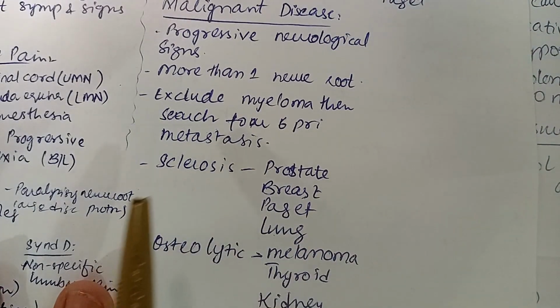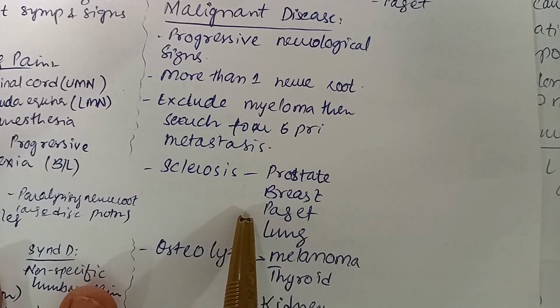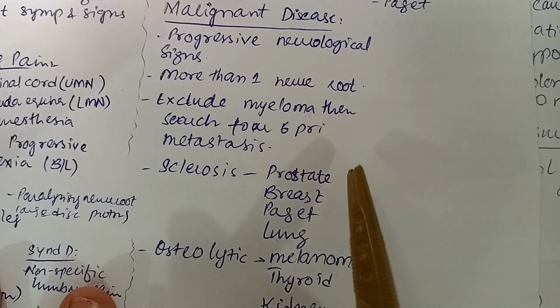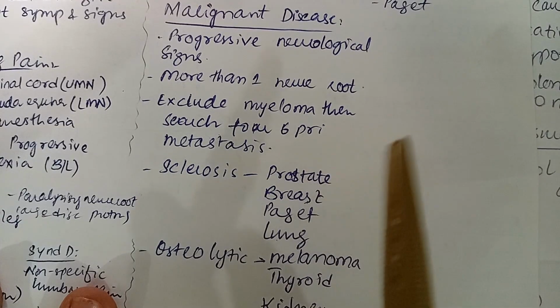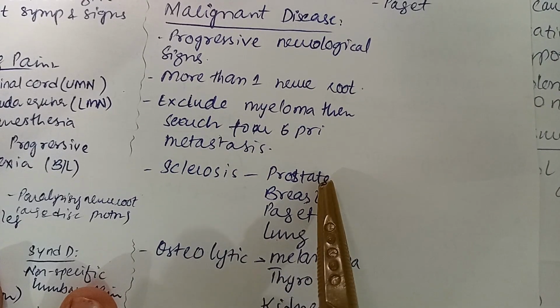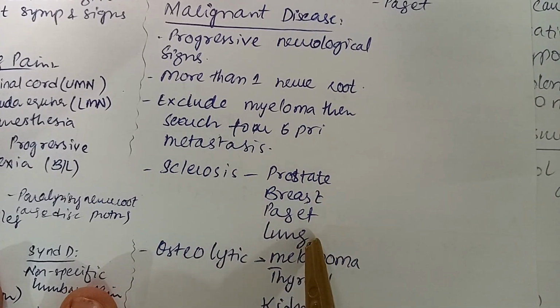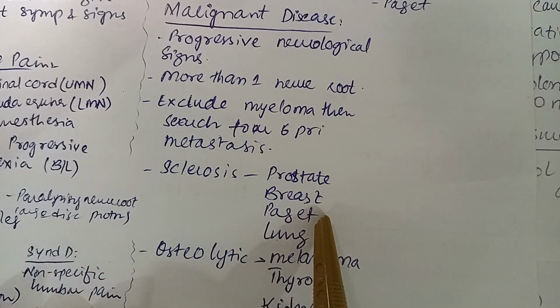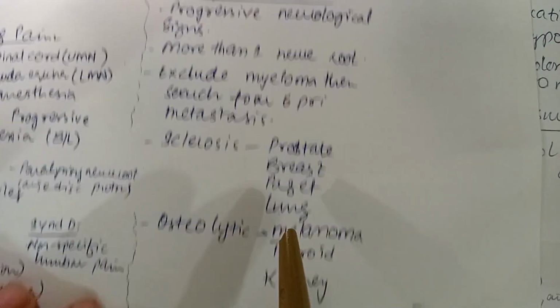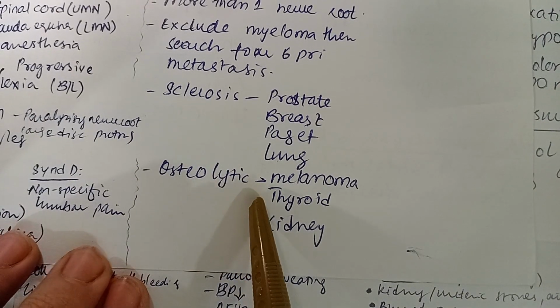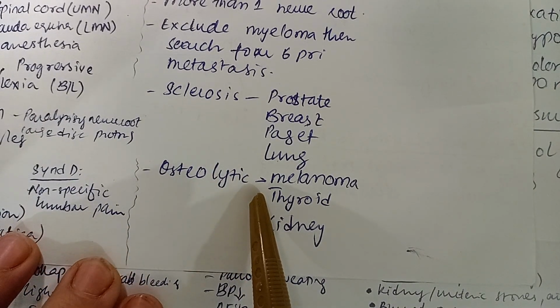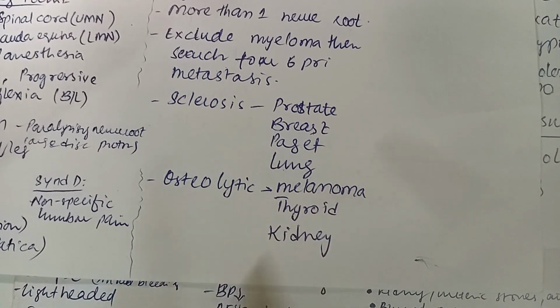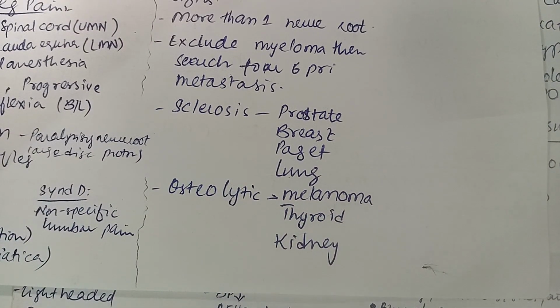If there are sclerotic lesions in the vertebral column, the metastasis can be from prostate, breast cancer, and lung cancer. Sclerosis is also present in Paget's disease. If the lesions are of osteolytic nature, the malignancy can be melanoma, thyroid, and kidney.